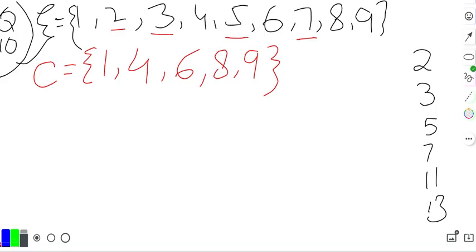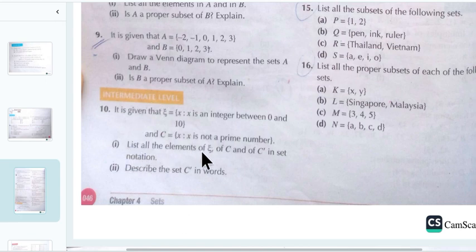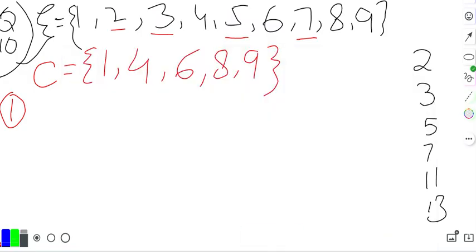Now moving to part 1 and part 2. What is the statement of part 1? List all the elements of set Xi, set C and C complement in set notation. As we already discussed, the universal set Xi, okay, and very next, what is the C complement? C complement is all the remaining elements of the universal set. What are the remaining elements?